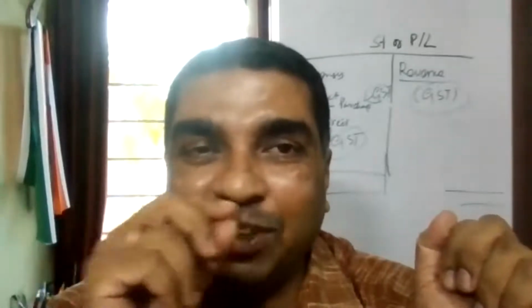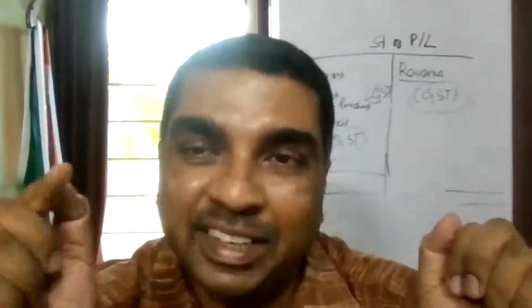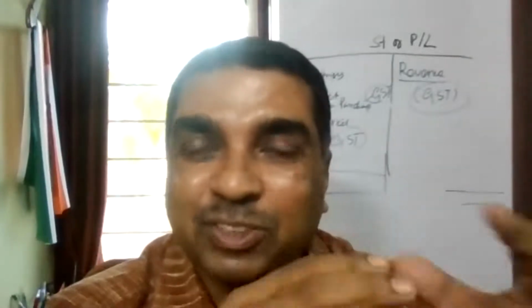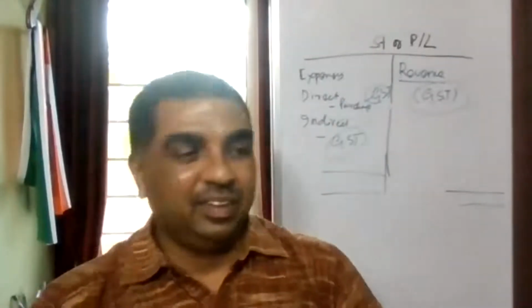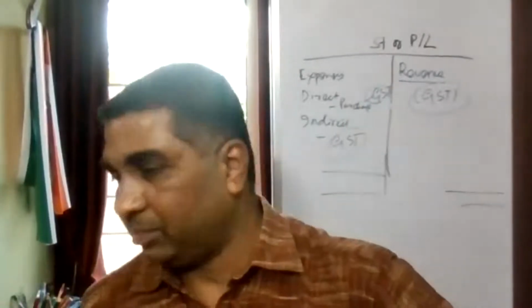Normal tax rate is 18%. 18% is not a small amount. For example, the moment you are selling for 1 lakh, immediately you are creating a liability to pay 18,000. You are collecting 1 lakh rupees, you have to pay 18,000. Same also in purchase. You are having GST assets. Amount is big.